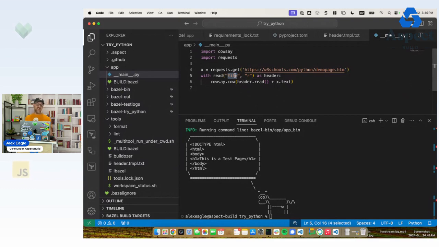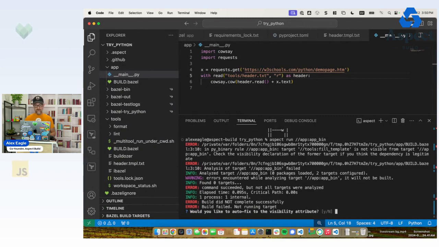And file here is clearly not right. We think it's supposed to be header.txt. And now the part that's a little confusing, I'll show you how we're going to look up the correct path to this thing. Essentially, Bazel always treats things as relative to the repository root. And so relative to the application, we're going to repeat what folder this thing is in. So it's not relative to the directory that this application lives in. Okay, so let's see what happens.